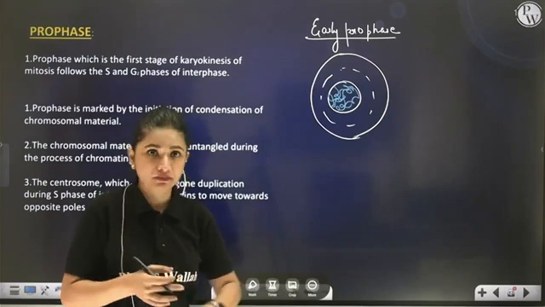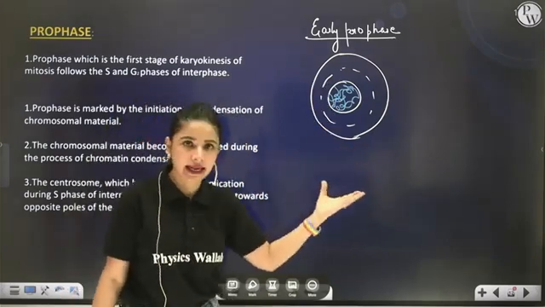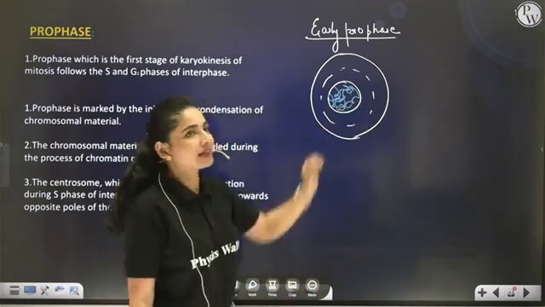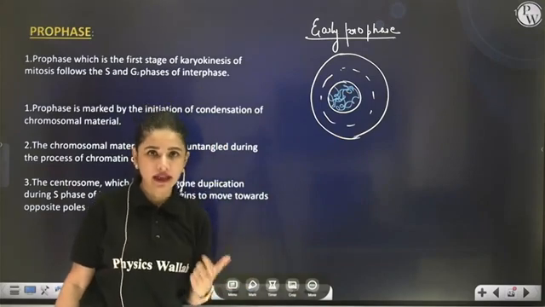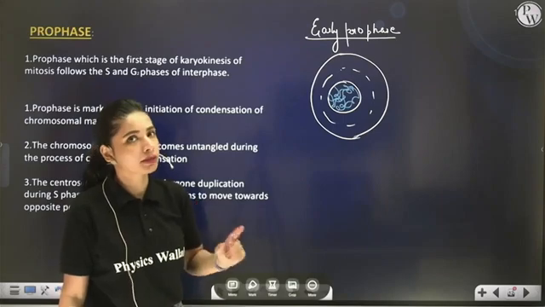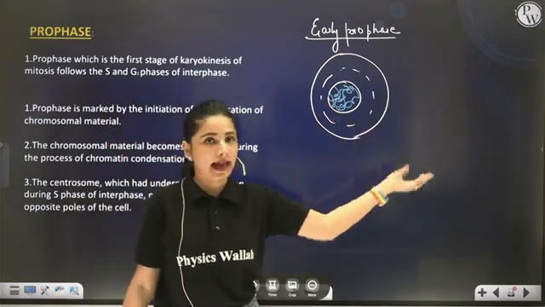In the cytoplasm, all the cell organelles would have doubled, and the genetic material in the nucleus would also have doubled in terms of DNA replication, but not in terms of number. But nothing is visible because everything is entangled.